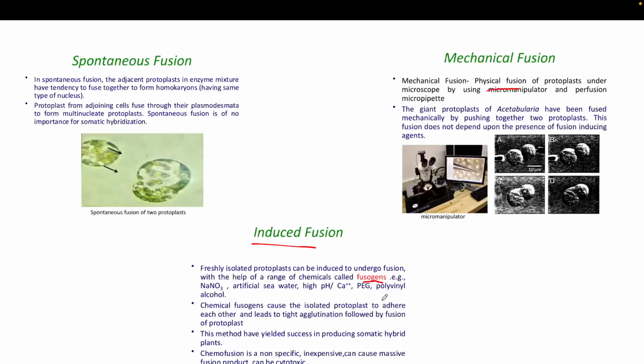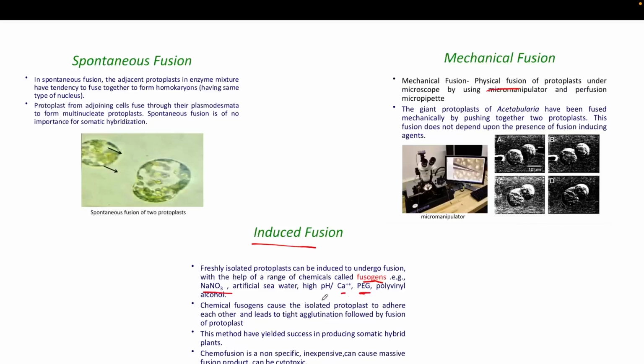And you have to remember the examples from an exam point of view, because it can be asked what the fusogens are which are useful for protoplast fusion. The most common examples are sodium nitrate and PEG, and calcium as well. These three are the most important and most commonly used fusogens, helpful in protoplast fusion.